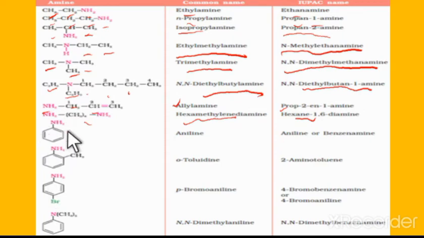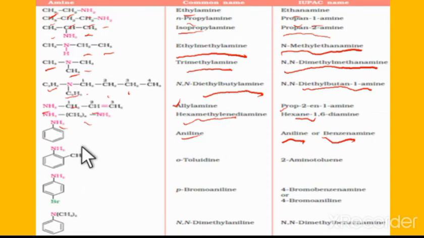Okay, in the case of aromatic compounds, like benzene with an NH2 present, its common name is aniline. The IUPAC name is also aniline, which is accepted by IUPAC, and we can also write it as benzenamine.